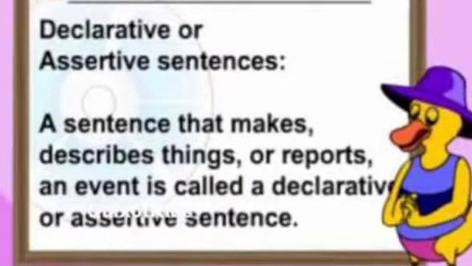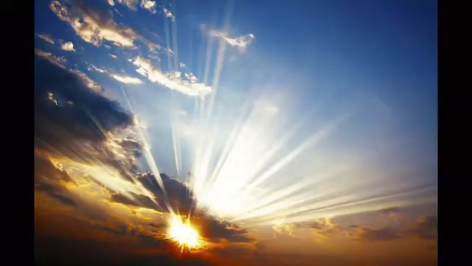The first one, assertive sentence or statement. A statement is a simple sentence that describes an action, fact, or happening. It means they state or declare or assert something. These sentences give some information.